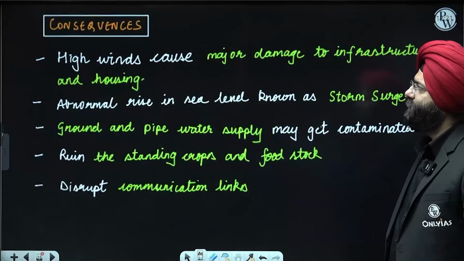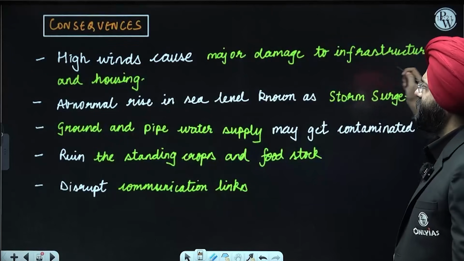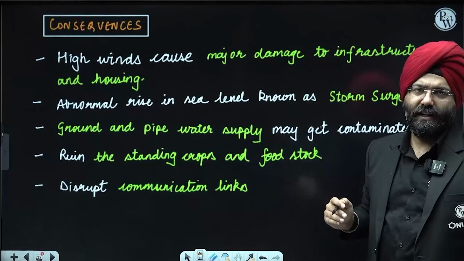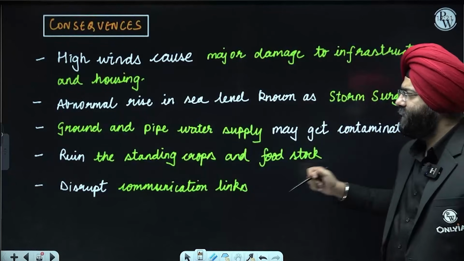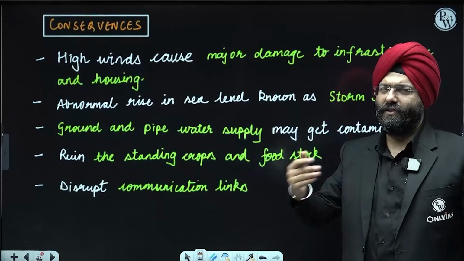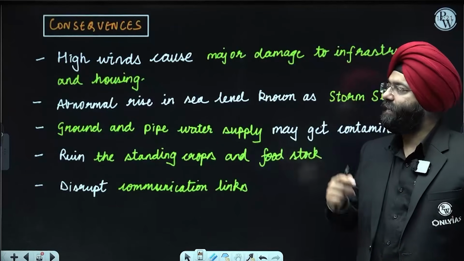Clear? Let's move ahead. Consequences: high winds cause major damage to the infrastructure. Abnormal rise in the sea levels, known as storm surges, might take place. Ground and pipe water supply may get contaminated, ruin the standing crops and food stock, disrupt communication and infrastructure, and might lead to losses of life and a lot of economic losses to the governments.